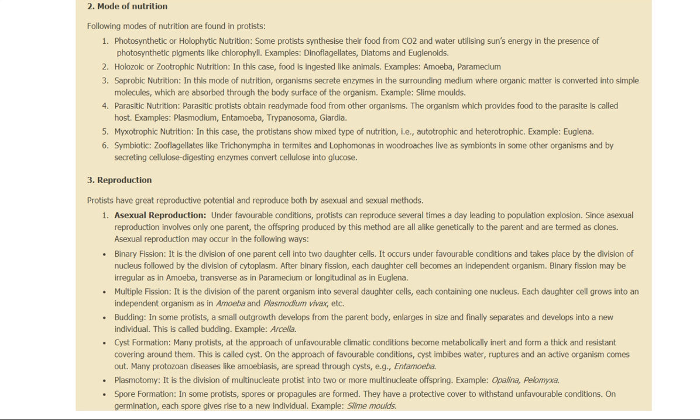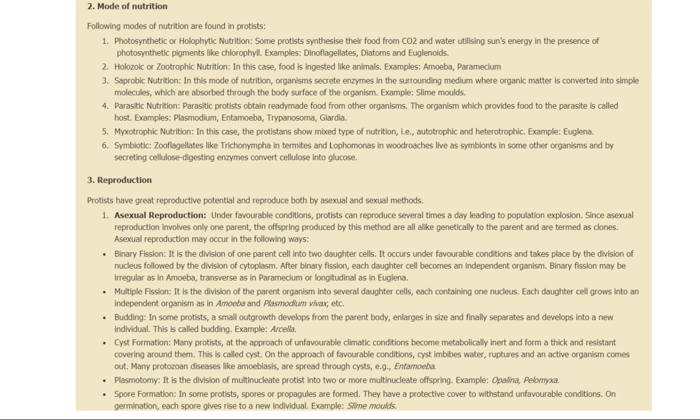Then reproduction. Protists reproduce asexually. So there are different ways by which they can reproduce asexually. Under favorable conditions, they can reproduce several times, and that can lead to population explosion even. And that can occur by binary fission.